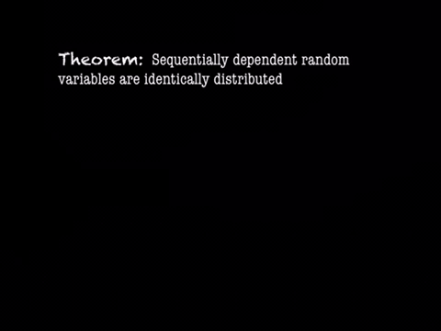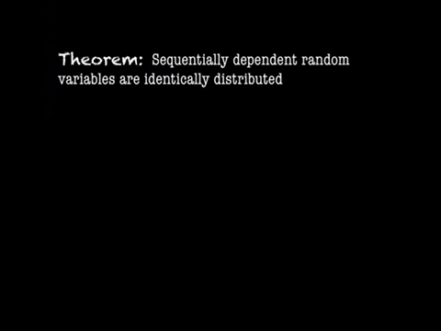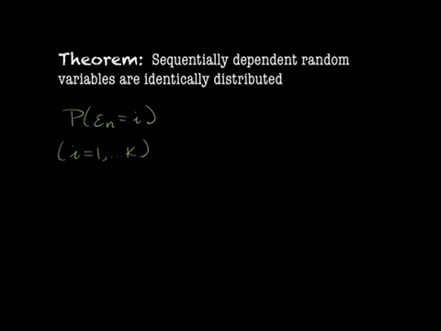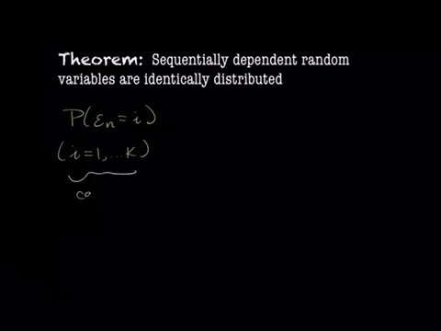The first theorem proven in the paper says that even though we've changed the dependency structure, sequentially dependent random variables remain identically distributed. And what I mean by that is the probability that any random variable in that sequence is equal to a particular i, remember that i goes from 1 to k, so this is your number of categories, which was 3 with our trees, is going to equal pi. So no matter which n that is.